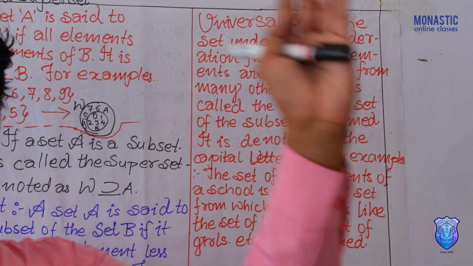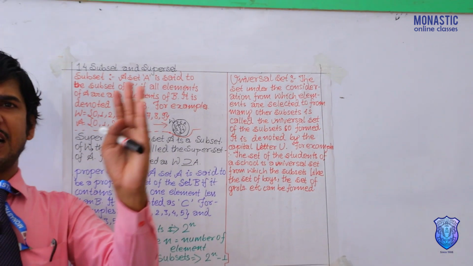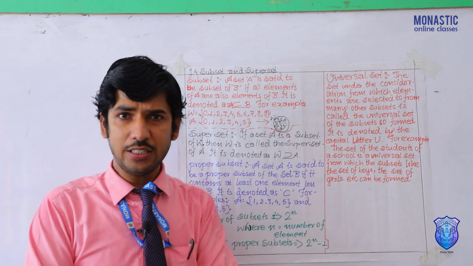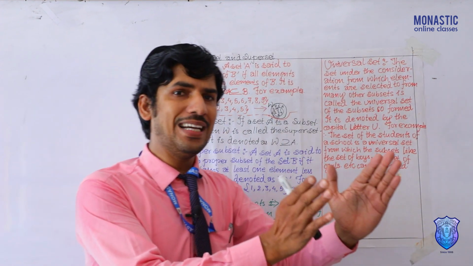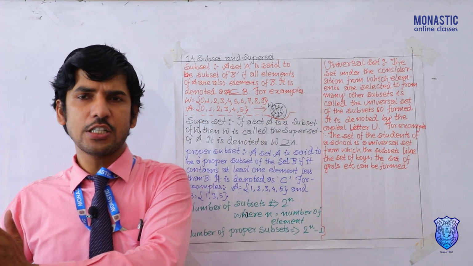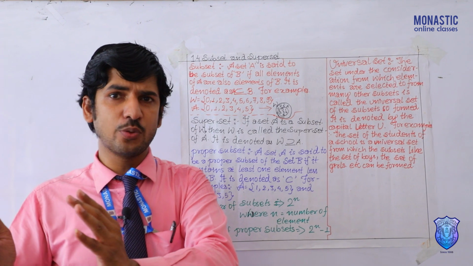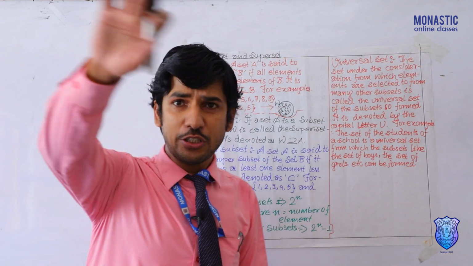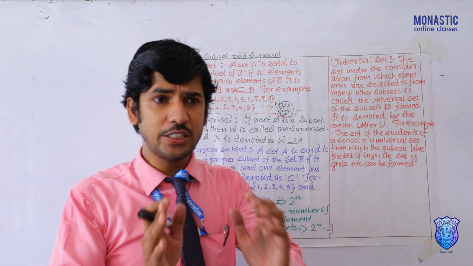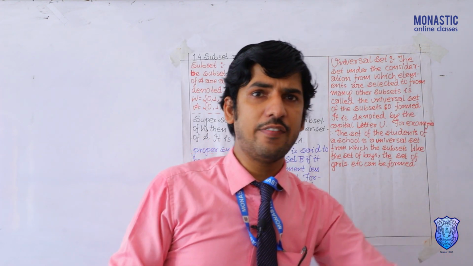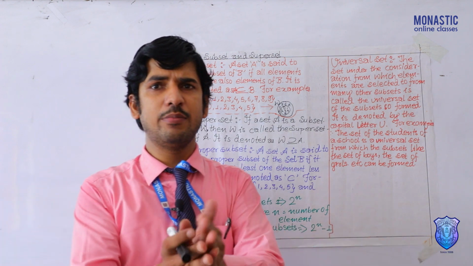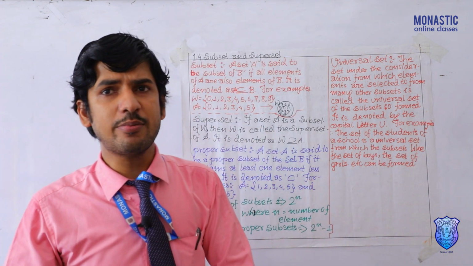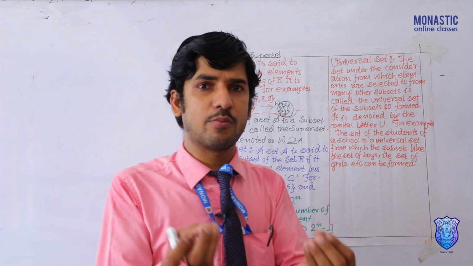Like, students of class 7. Means students of class 7, and in that, boys of class 7 and girls of class 7. Students of class 7 means what? That means universal set. But boys of class 7 and girls of class 7 means subsets.